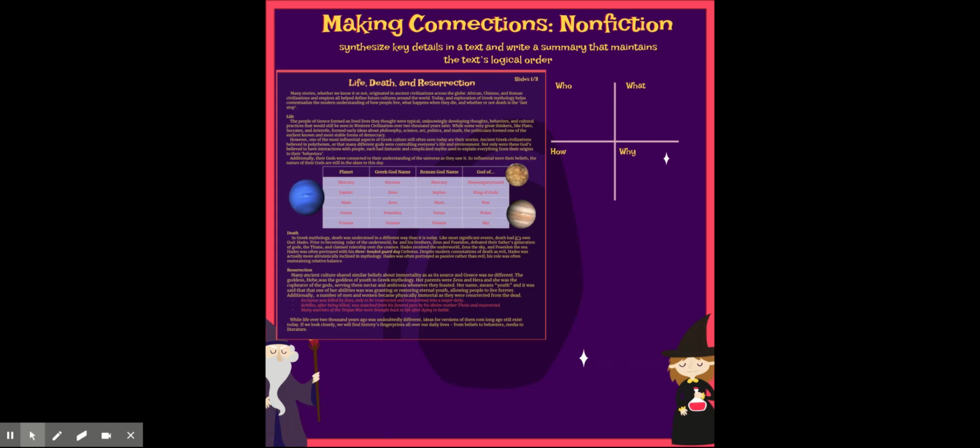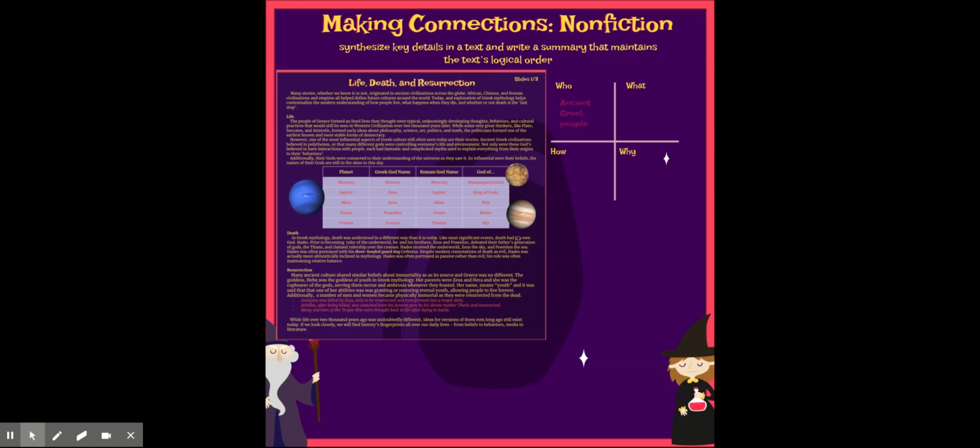Today's lesson is going to be about making connections in nonfiction. So, how do we synthesize key details in a nonfiction text and then write a summary that maintains logical order? Well, the first thing we do is make sure our annotations are what they need to be. So, we need to make sure we understand and we've identified the who, what, how, and why in this passage